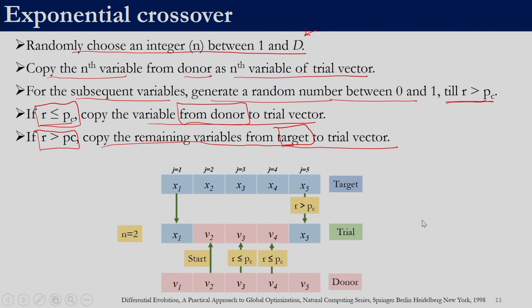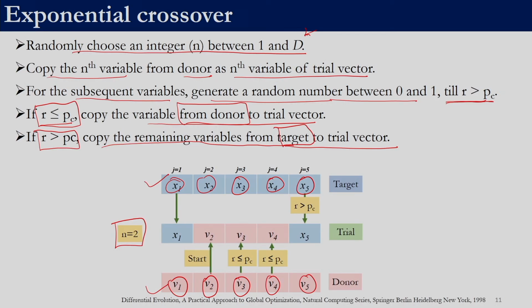So, let us see an example. This is our target vector, which is known. For this target vector, a donor vector was generated, which is also known. So, the values over here, x1, x2, x3, x4, x5, are crisp values which are known. Similarly, v1 to v5 are also known. We do not know what the trial vector's values will be. So, to determine the trial vector, we first have to generate an integer between 1 and 5, because we have 5 decision variables. Let us assume that the random number is 2.